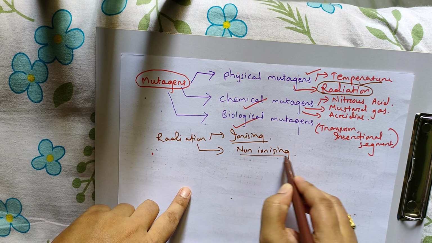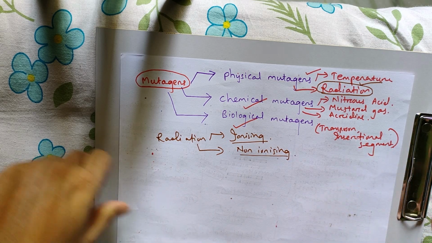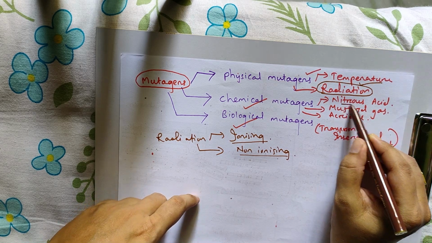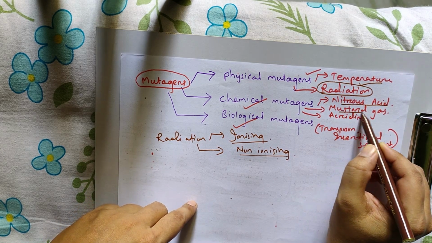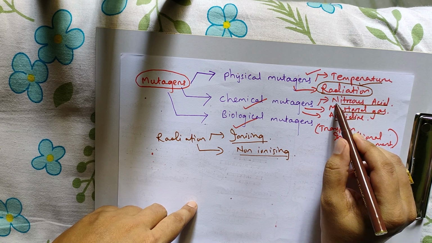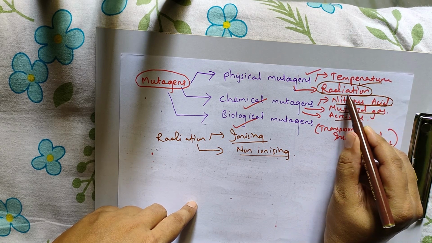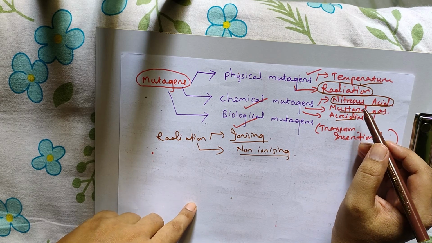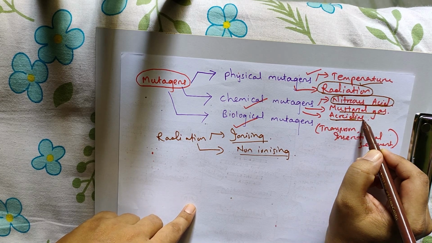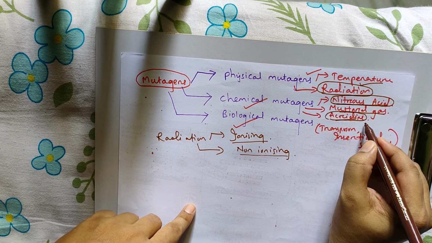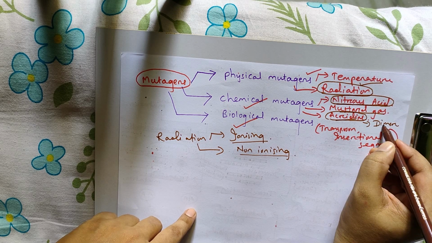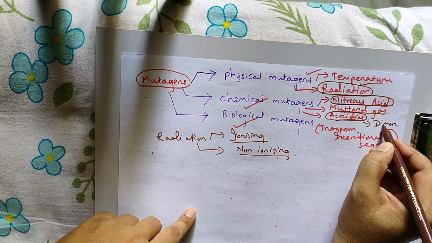These are also responsible for mutations. Nitrous acid, mustard gas, acridine. Nitrous acid is responsible for preventing DNA replication. Acridine also helps in the formation of pyrimidine dimer, and that also inhibits DNA replication and is responsible for mutations.